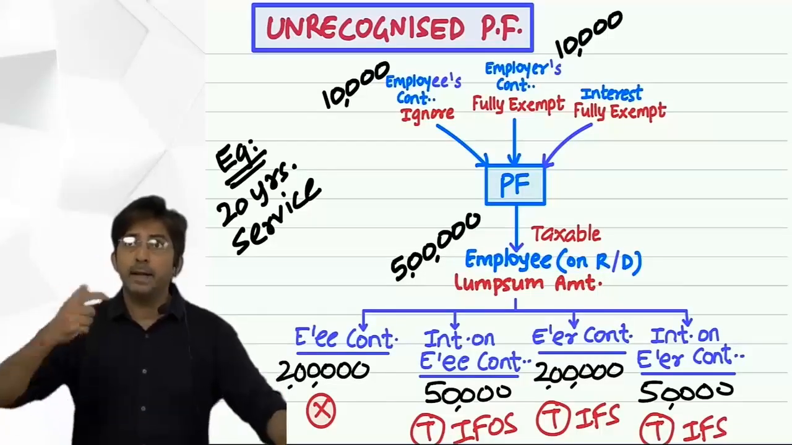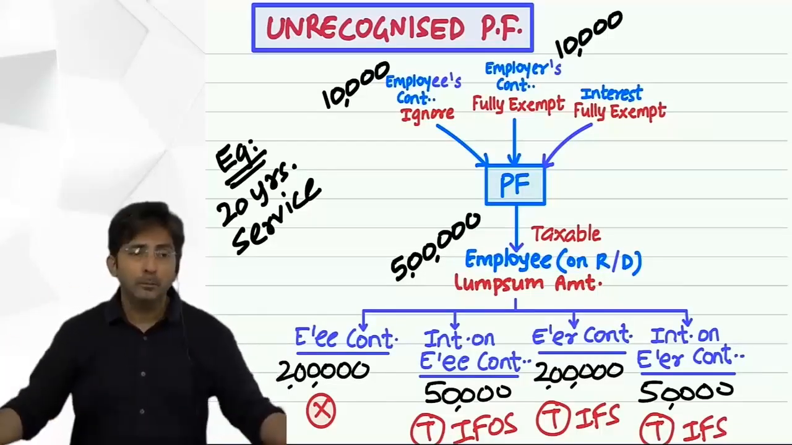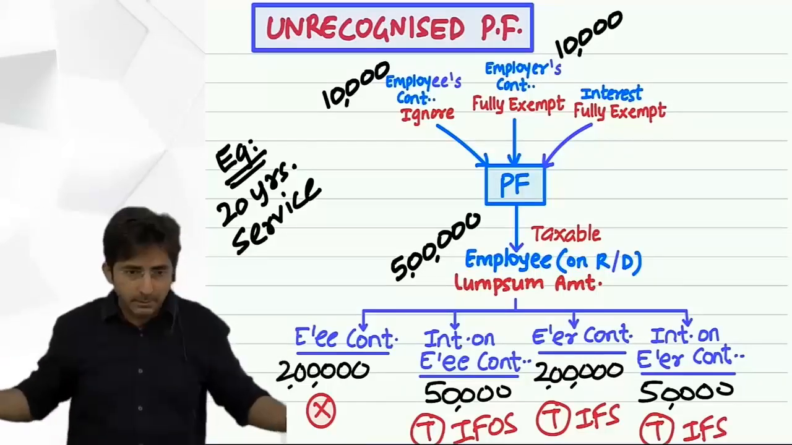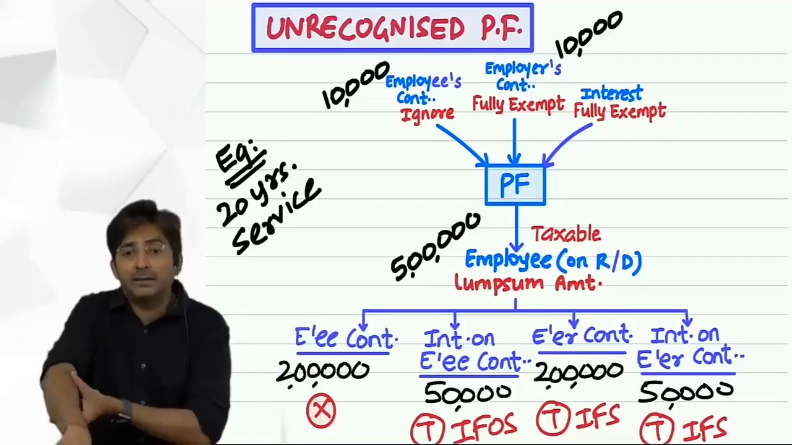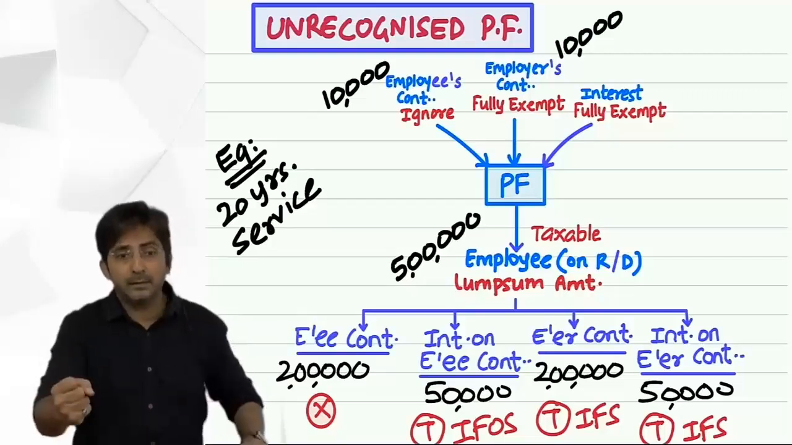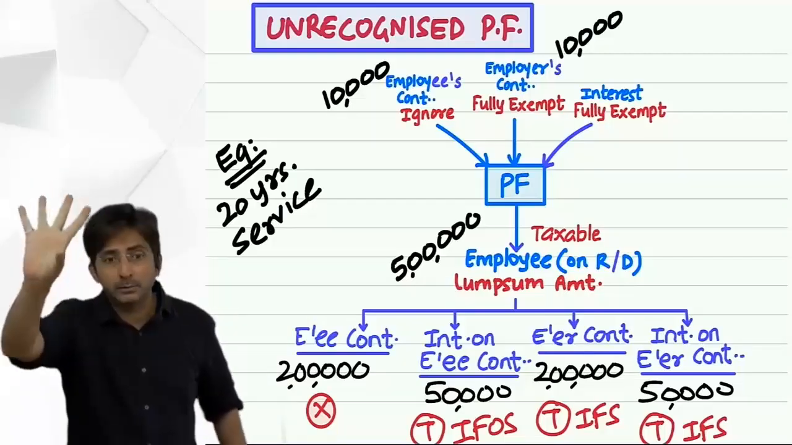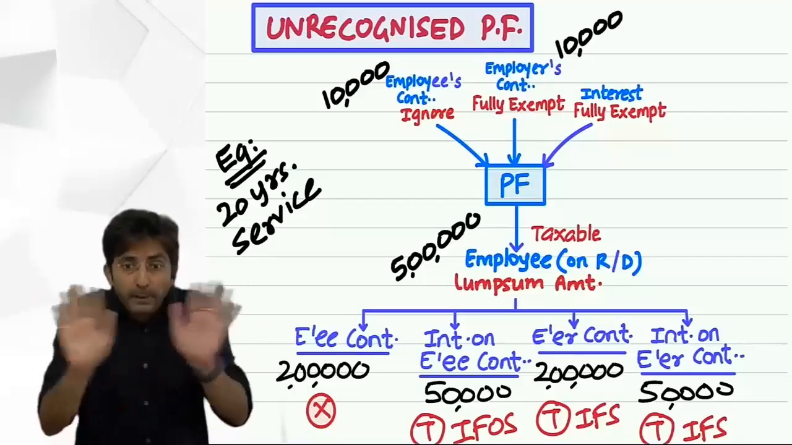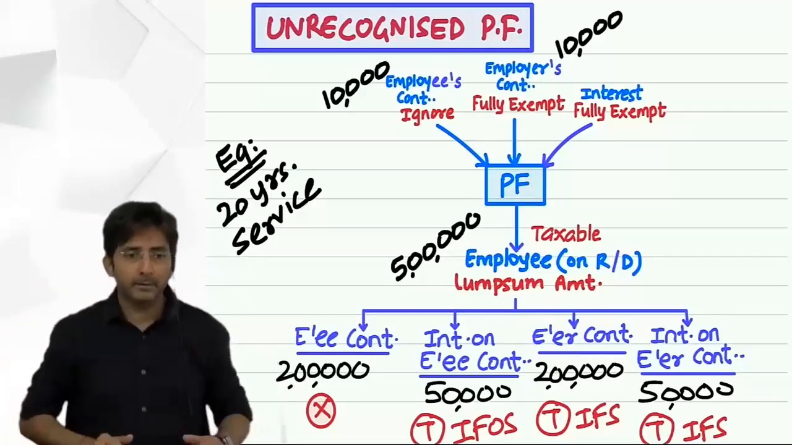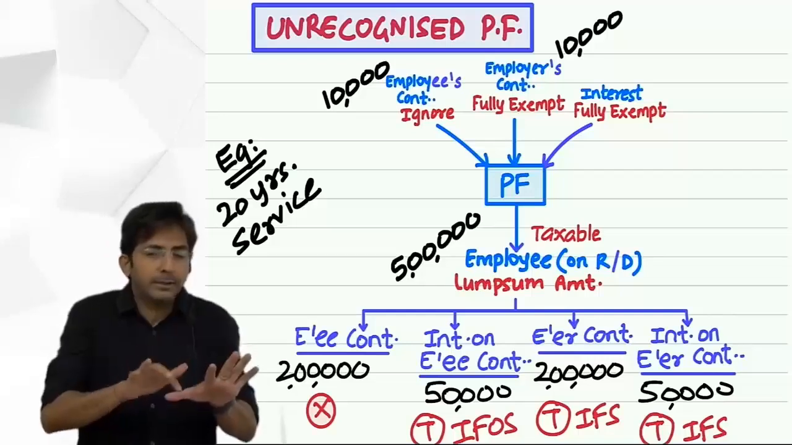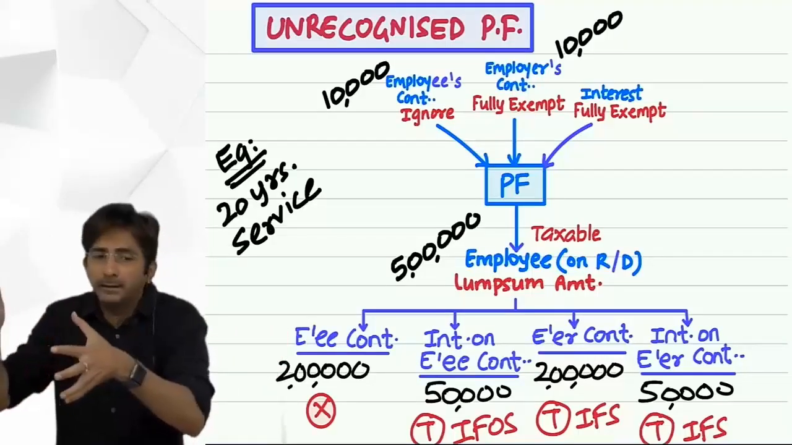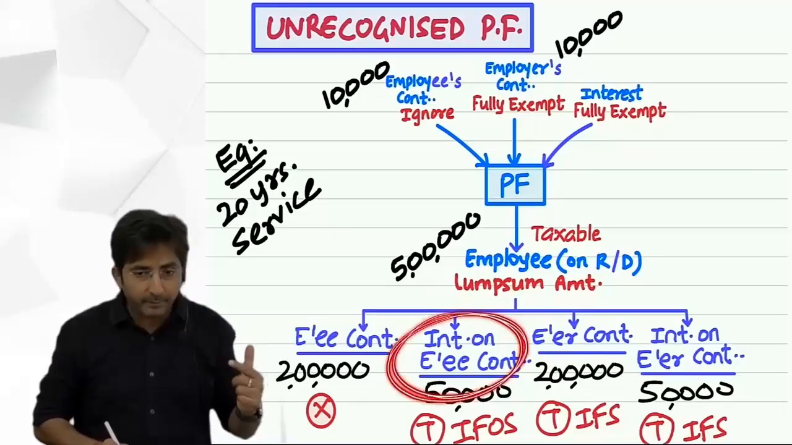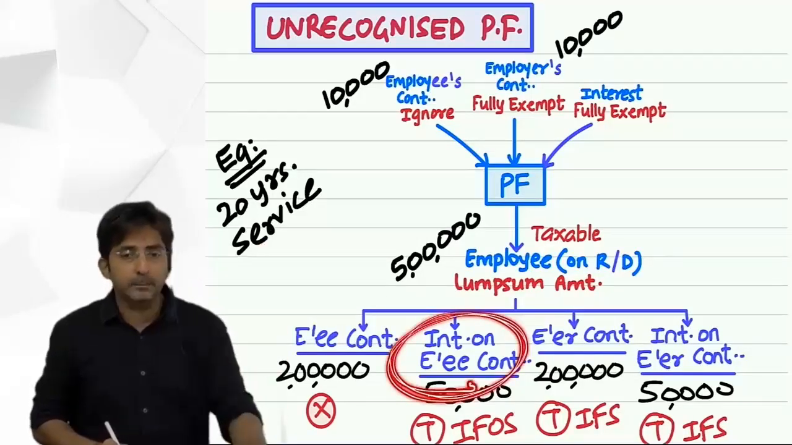What is the effect? Employee's contribution, ignore, because that is accumulated from your basic salary, and basic salary has already been taxed. And interest on that is your personal income. It is not thanks to your boss. So it is income from other sources. It will be taxable, but it will not be recorded in the salary statement. As you know, for 5 heads of income, we prepare 5 separate statements. So this interest will be recorded in the income from other sources statement.